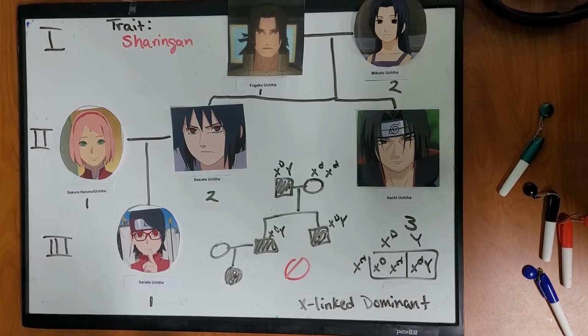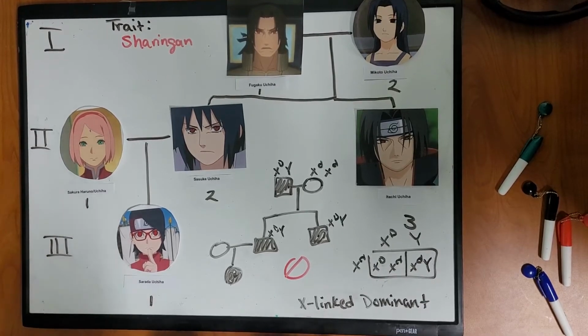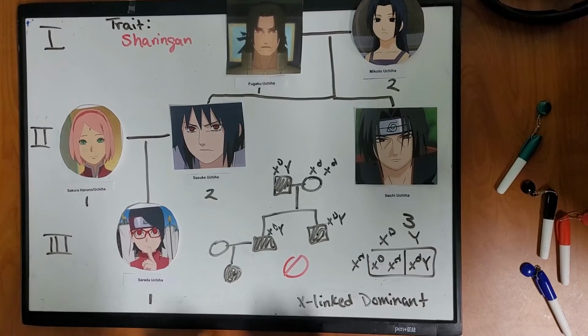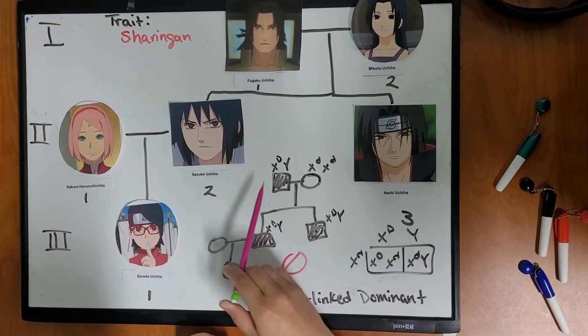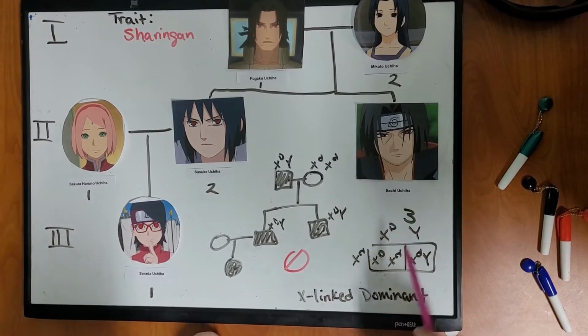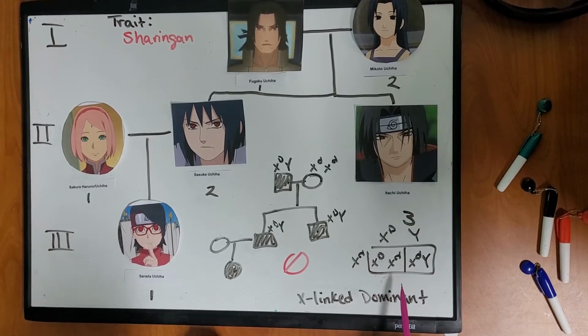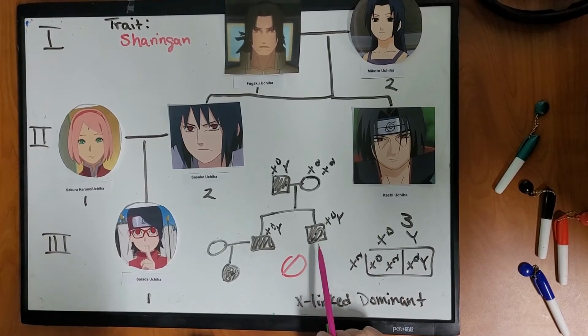And so the first mode of inheritance we're going to explore is X-linked dominant. And so that just means that they will have at least one big D allele on their X chromosome. And so if we look at Fugaku and Mikoto, so Mikoto would have all little d alleles, and I just redrew a Punnett square really quick here to show how it would be passed on to Sasuke and Itachi.